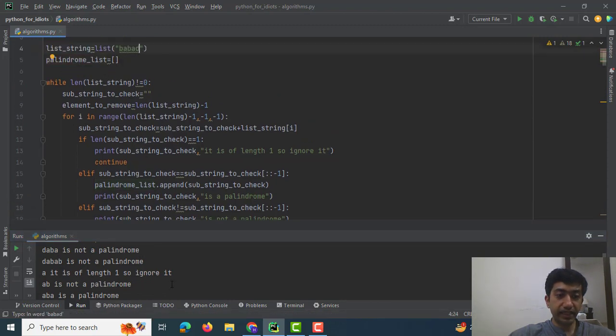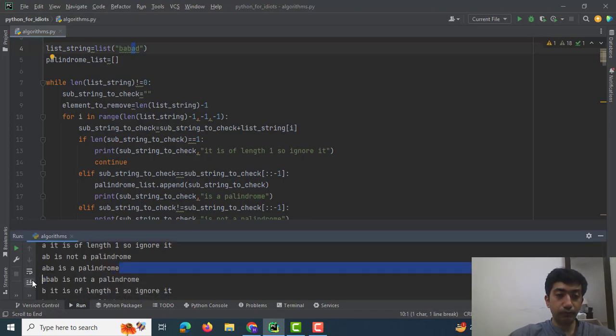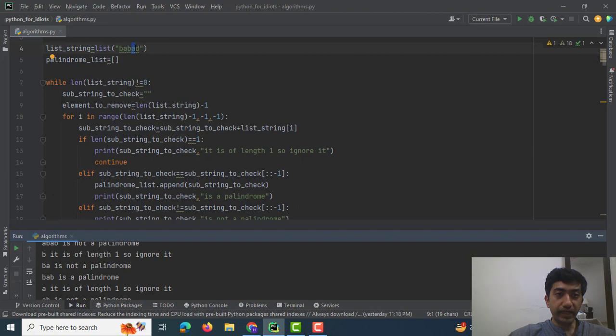Then we started with A. It is not a palindrome, we ignore it. AB is not a palindrome, ABA is a palindrome. So we appended ABA in the palindrome list. ABAB is not a palindrome. Then we popped out A. We started with B. B is of length 1, so we ignore it. BA is not a palindrome, BAB is a palindrome. We have got our second palindrome, so on and so forth, and we have got two palindromes.